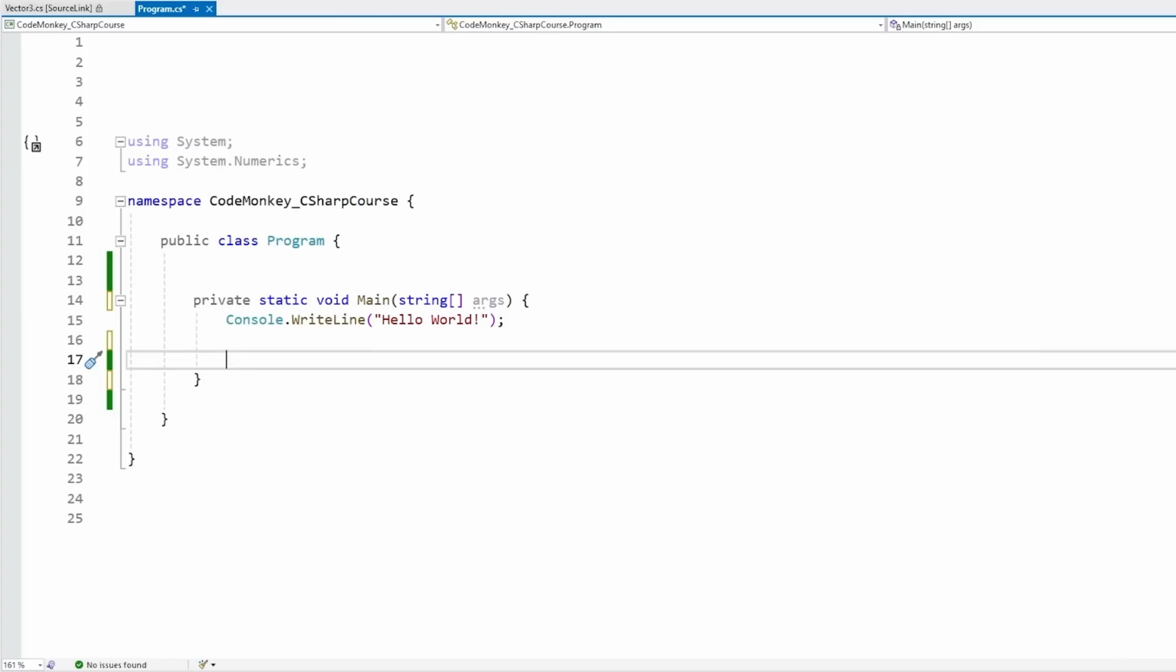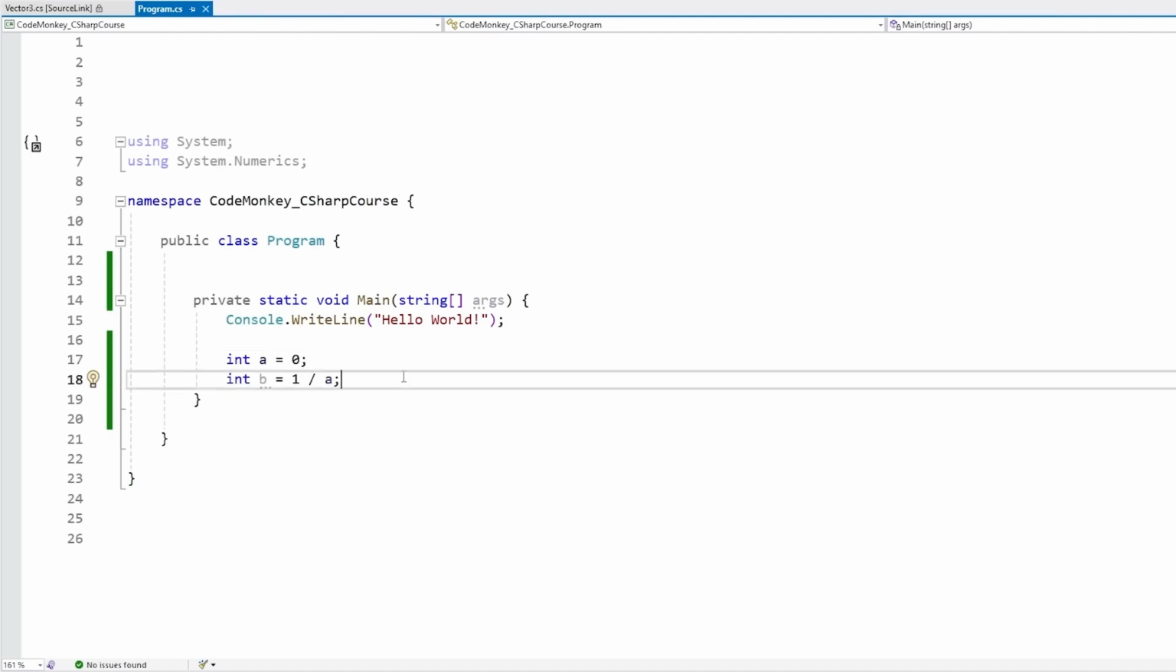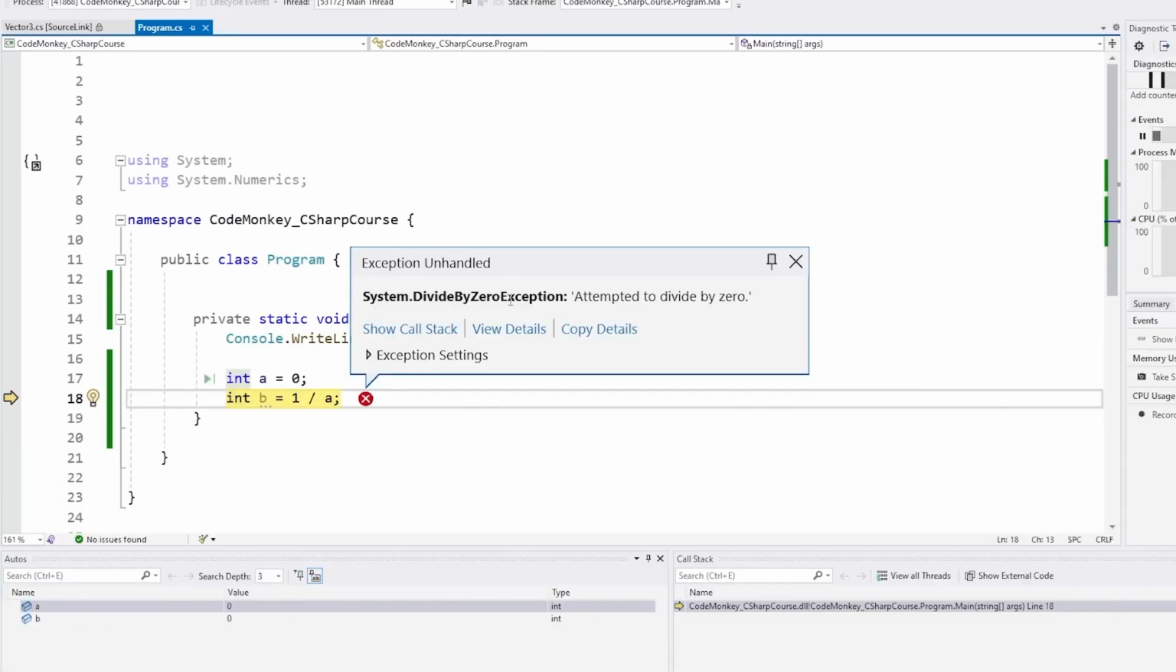Okay, so exceptions, these are really errors. We've already seen them a bunch. For example, here's some code that is going to throw an error. I define an int a variable with the value 0, and then I just do 1 divided by a, so 1 divided by 0. You can never divide by 0, so this is going to throw an error. Let's try running. And there it is, right away, divide by zero exception. So when you hear the word exception, think error.